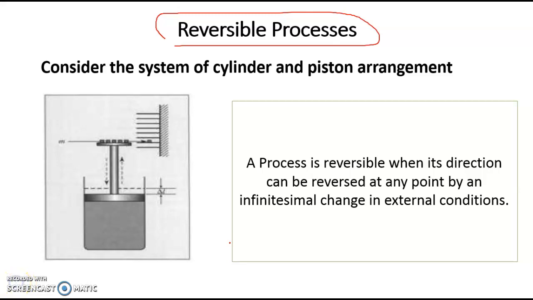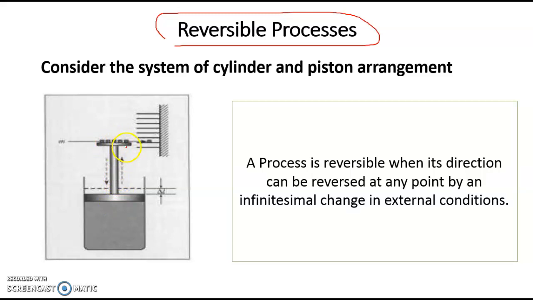state. So the definition of a reversible process is that a process is reversible when its direction can be reversed at any point by an infinitesimal change in external condition. So consider this piston cylinder arrangement where a gas is confined in a cylinder, in equilibrium with a piston which has some mass m on top of it.